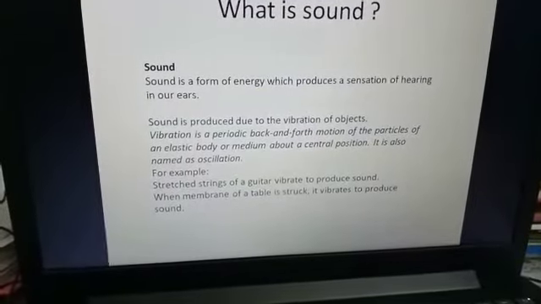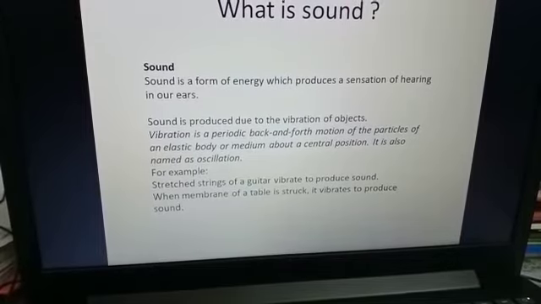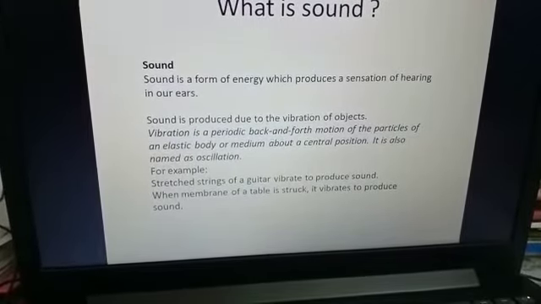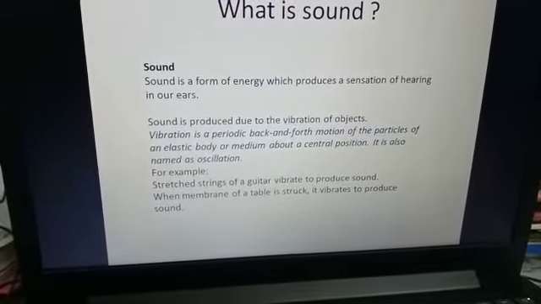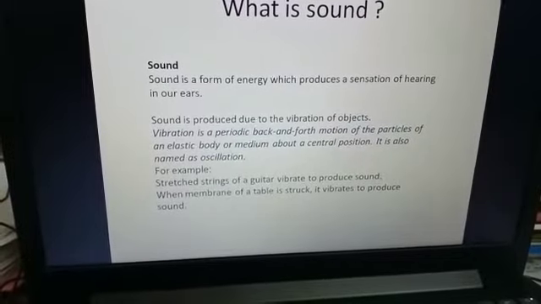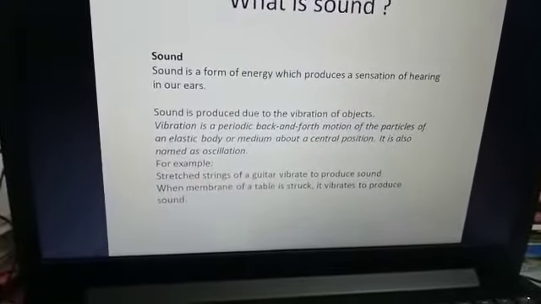Now, I'm talking to you and you can hear me. If it is in a classroom situation, then it is because my vocal cords vibrate to produce the particular sound, and that sound reaches your ear, with which you can hear me.